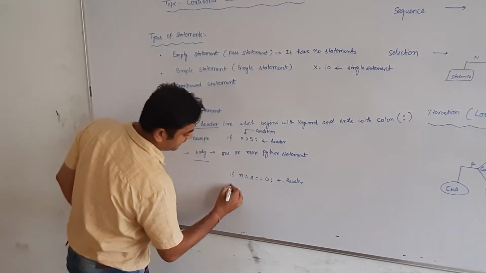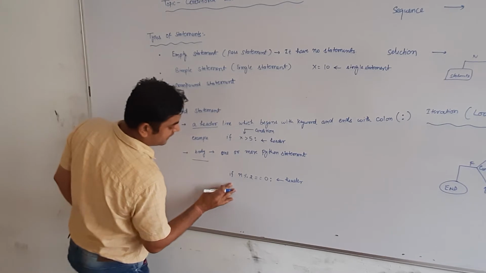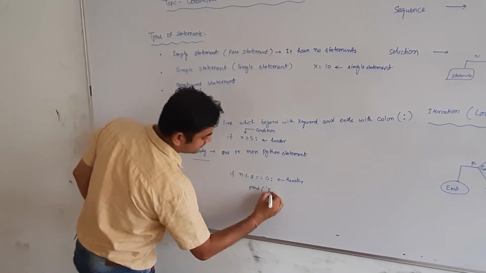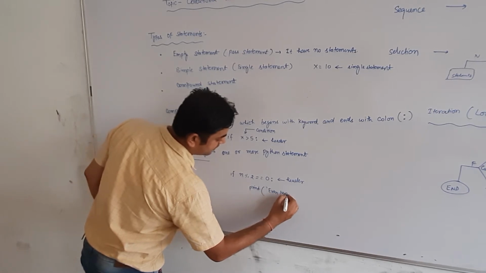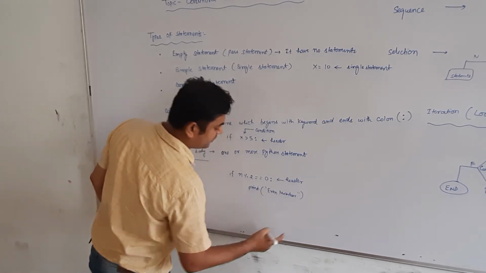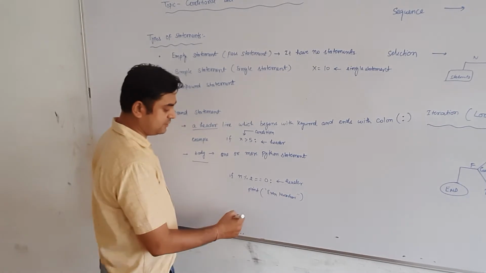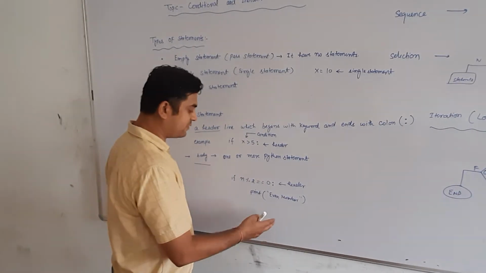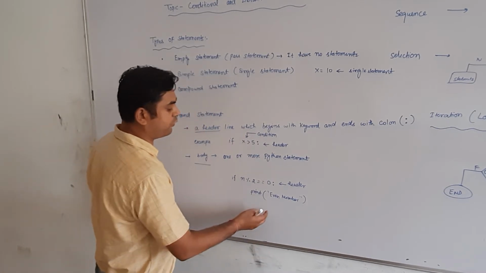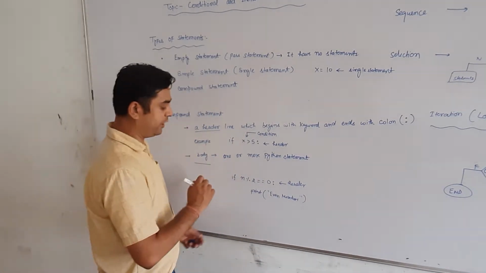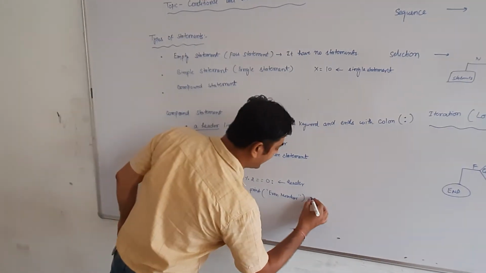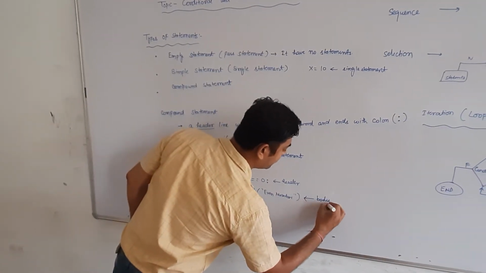Indentation means we take a tab gap, and here we write print even number. So here is only a single statement. A body can contain a single statement or more than one statement, say 1, 2, 3, 4 statements are also part of the body. So a compound statement is the collection of these two, header and body.